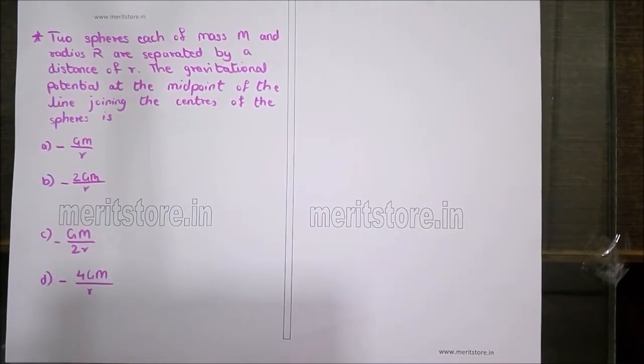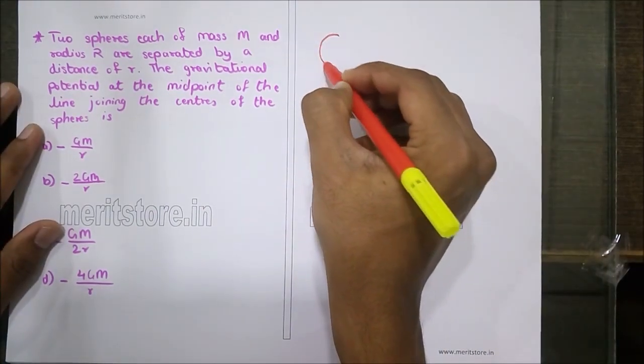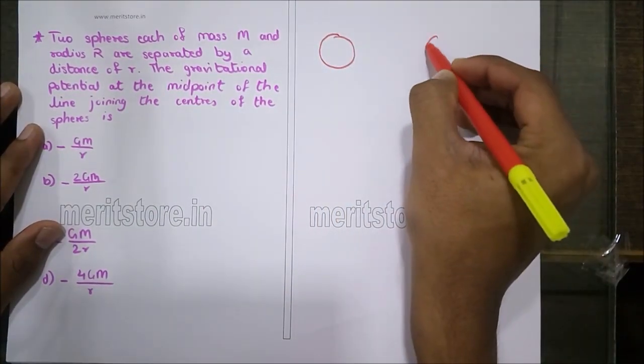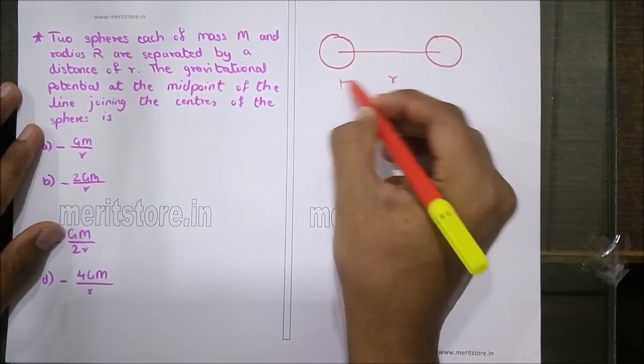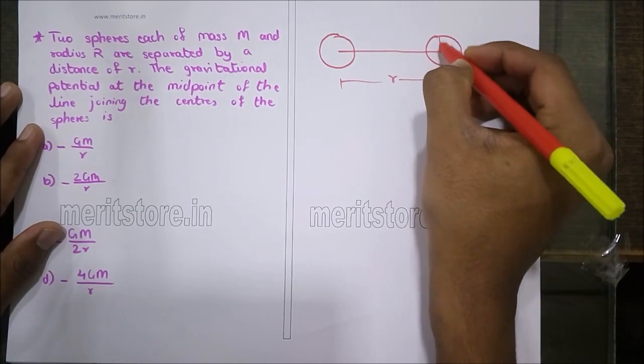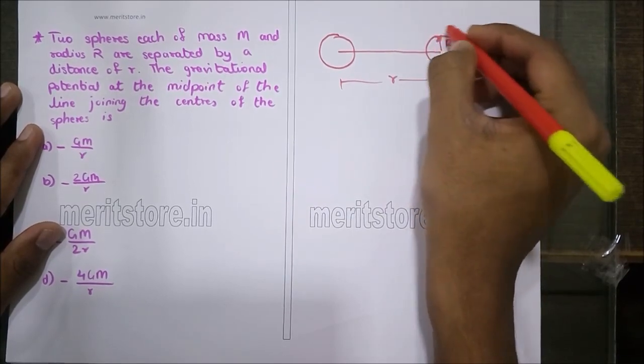Two spheres, each of mass m and radius r, are separated by a distance r. The gravitational potential at the midpoint of the line joining the centers of the spheres is, the options are minus GM upon r, minus 2 GM upon r, minus GM upon 2r, and minus 4 times GM upon r. Let us draw two spheres which are separated by a distance r. The radius of each sphere being r and the mass m.